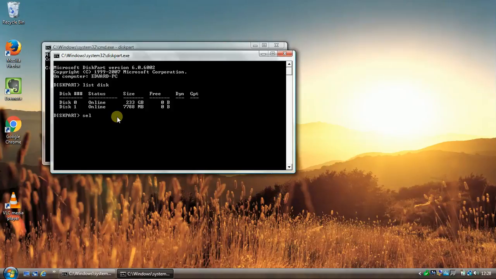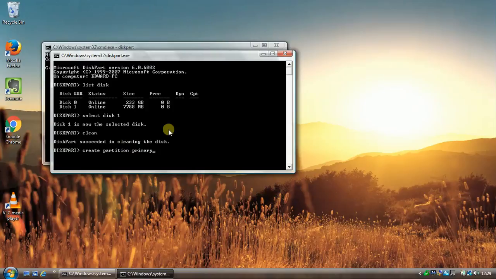So we select disk 1 and press enter, then type in clean. So it says it's succeeded in cleaning the disk, and then type in create partition primary and press enter.